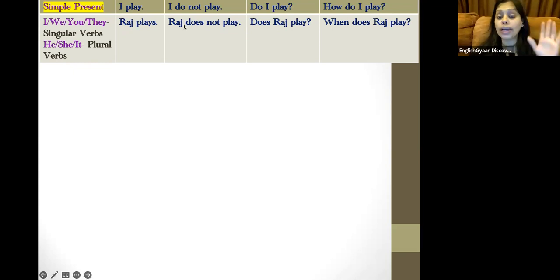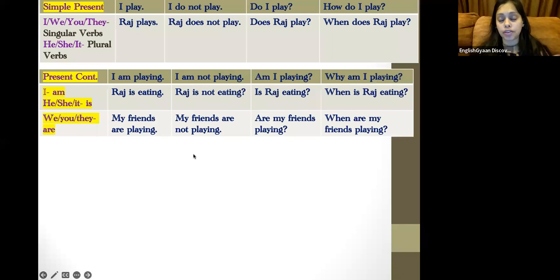Raj does not play. Does Raj play? When does Raj play? Or how does Raj play? Where does Raj play? With whom does Raj play? So this is the golden rule of simple present, something that we do generally. Now let me take you to the second tense, that is present continuous. Present continuous means activity that is going on now. At the moment, I am talking, you are listening, we are learning. This is all about present continuous, action going on now.